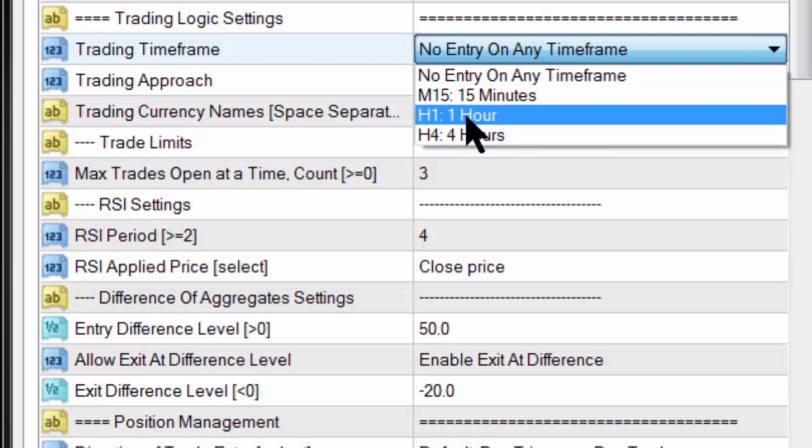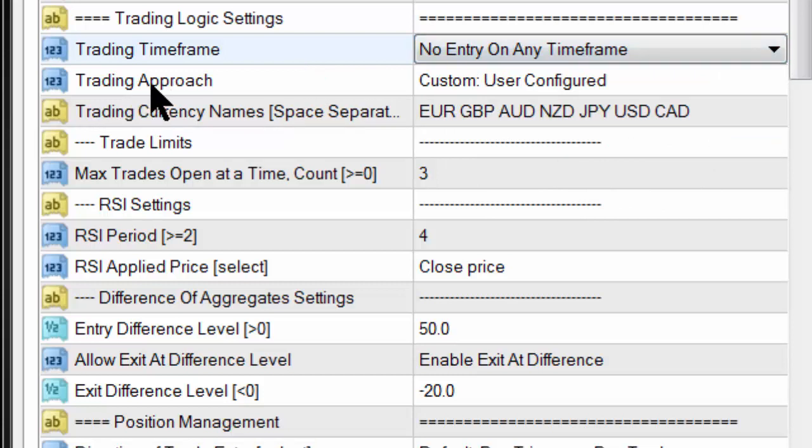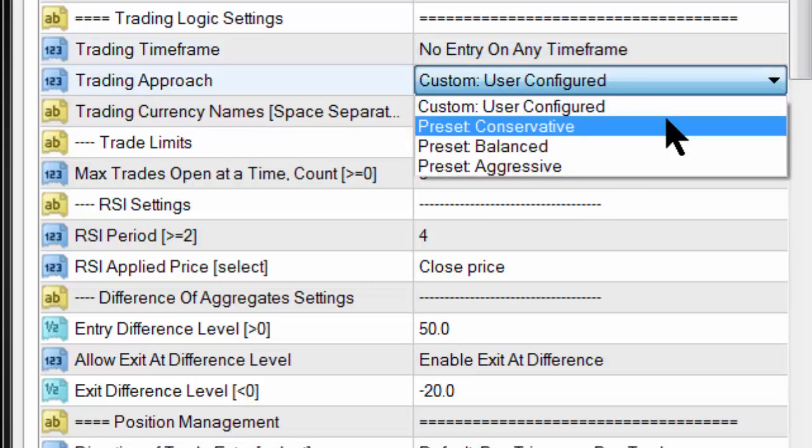Reason being, your stops and targets must be different for every time frame. So you can only trade one time frame at the same time. Then the trading approach that you're going to use. The trading approach can be conservative, balanced, or aggressive. So you can have a 15-minute conservative, you can have a 1 hour aggressive, and a 4 hour balanced. So there's your 9 options that you have. You have 3 time frames and 3 approaches.